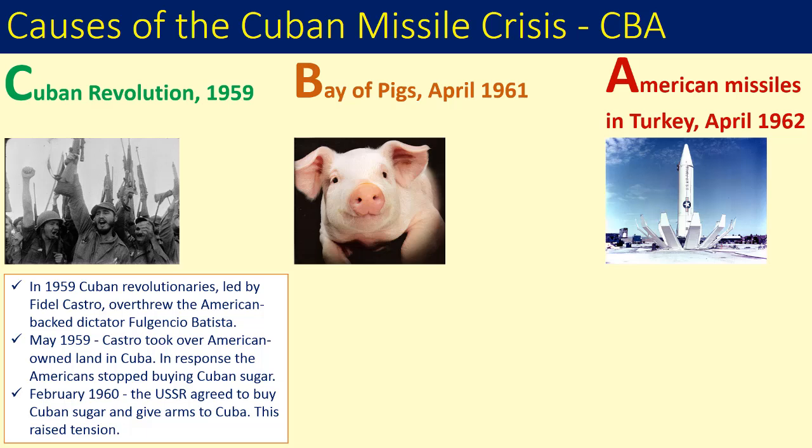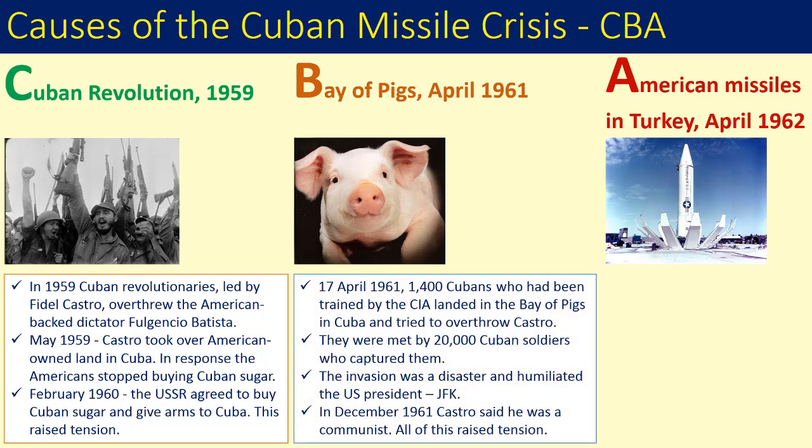The second cause of the Cuban Missile Crisis was the Bay of Pigs incident. This was when America, under JFK now, agreed to train and support Cuban exiles who wanted to overthrow Castro. On the 17th of April 1961, 1,400 Cuban exiles landed in the Bay of Pigs in Cuba. They were met by 20,000 soldiers ready to fight them off. The invasion was a total disaster and humiliating for America.